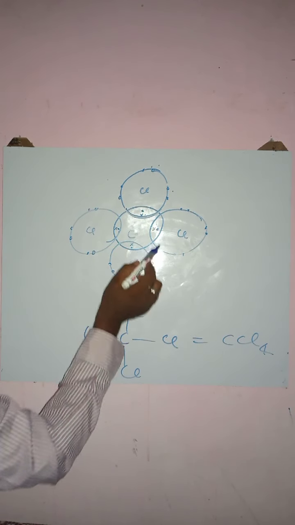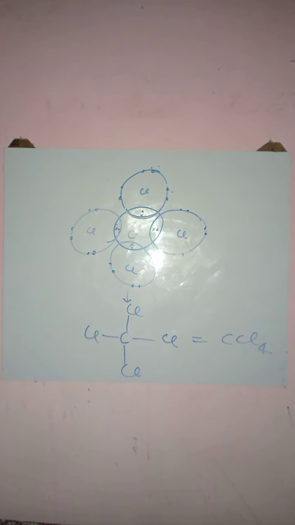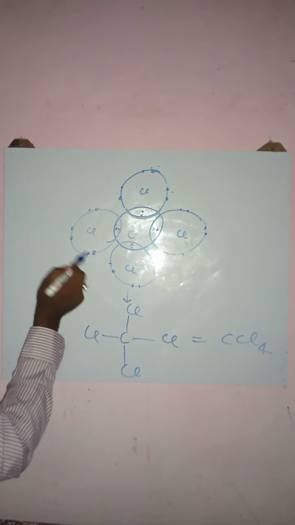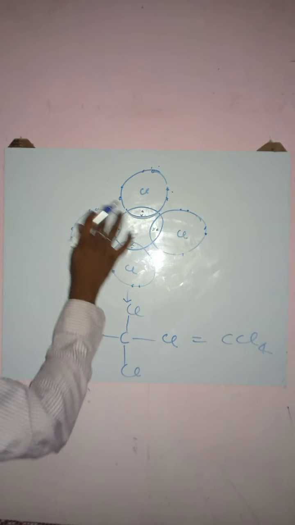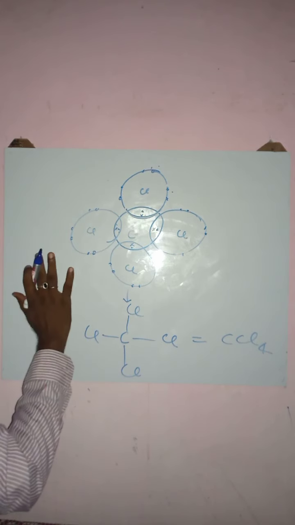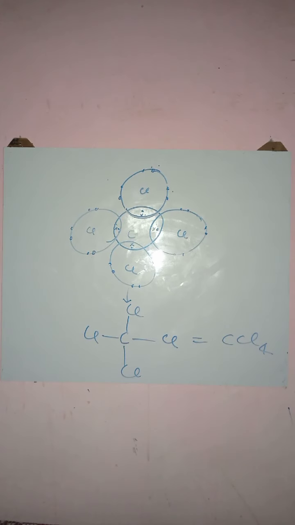Carbon: how many electrons does it seem to have? 2, 2, 2, 2: 2, 4, 8 electrons, stable. Similarly, for this chlorine, 1, 2, 3 and this 2, we have a total of 4 pairs of electrons: 2, 4, 8, stable. Here also stable. Similarly, all the chlorine atoms become stable after mutual sharing of electrons with the carbon atom.